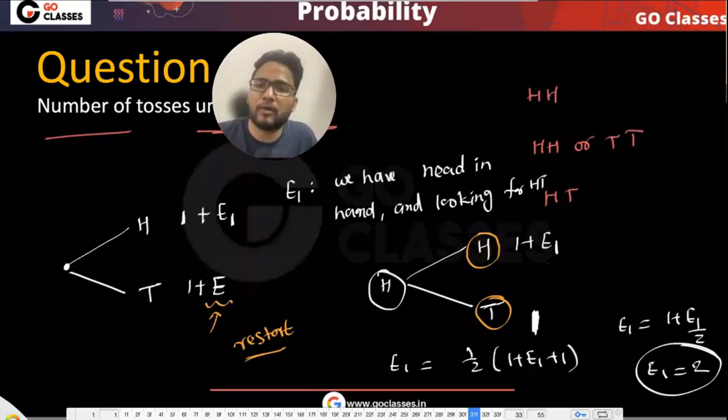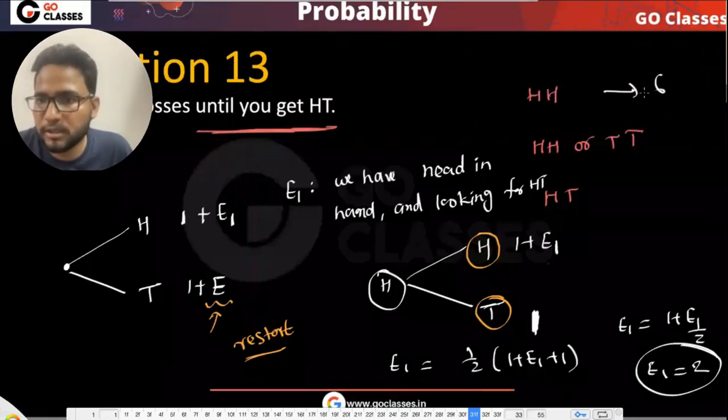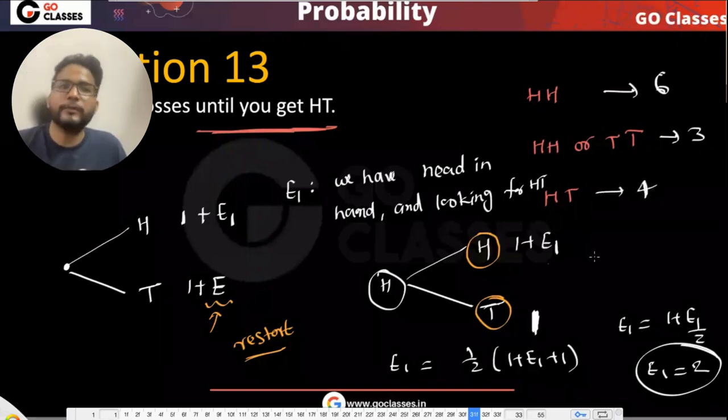See, for head, how much you got? I think you got 6. For head tail or head, you got 3, I think. Here you're getting 4. Okay. See, the reason is that for head or tail, and for, let's suppose for head you are getting 6. It means for tail also you will get 6, right?